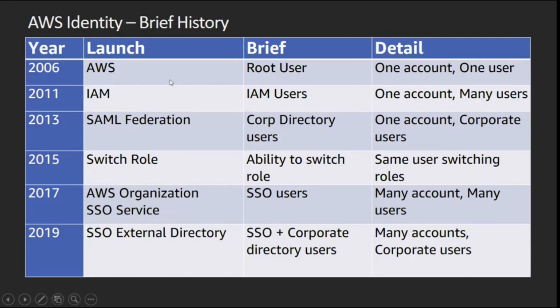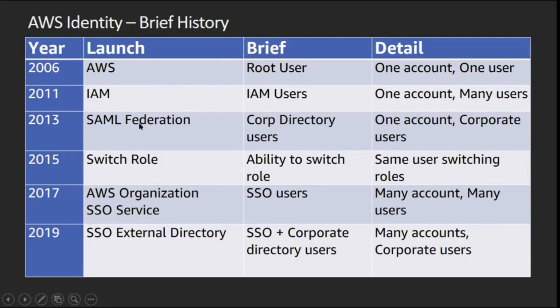Okay, so coming back to the history here, this gives you a chart of how IAM on AWS has evolved. In 2006 is when we started with the root user. Never use the root user. I know there are use cases where you have to use root users, but primarily you do not want to use permanent credentials, IAM, and root users. You may want to always explore how you can enable the role-based flow, right?